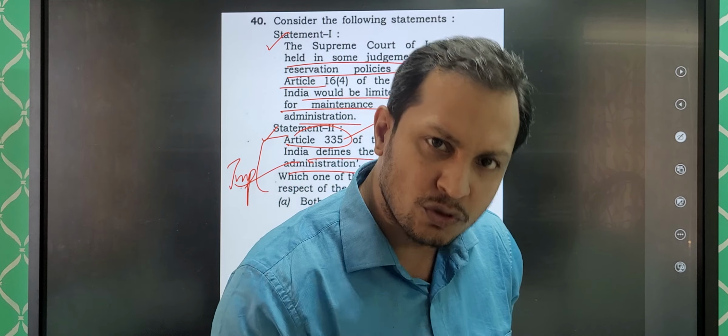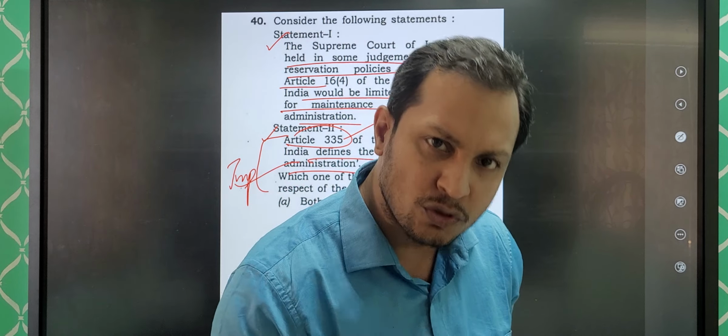So Constitution will never give details. If Constitution will give details, the Constitution will become very bulky. Constitution will only give broad principles according to which the state is governed and maintained. That is what is Constitution.